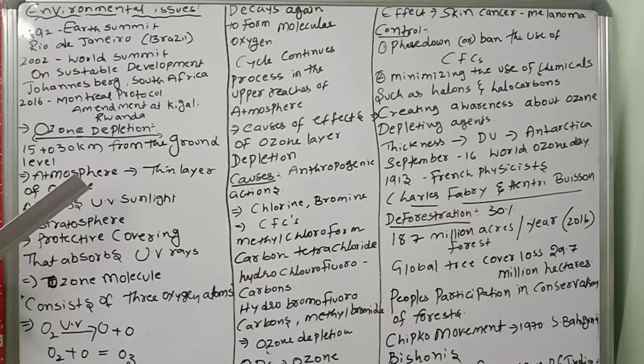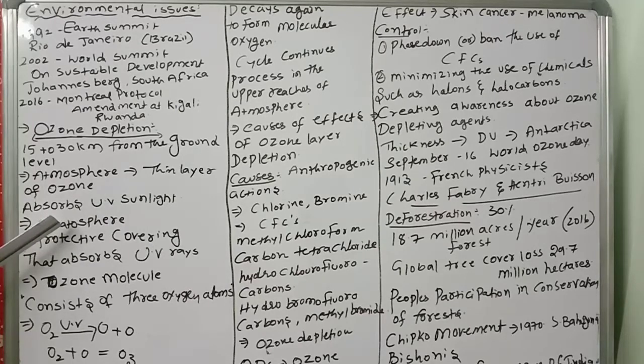This point you should remember: it absorbs ultraviolet sunlight. So once again, 15 to 30 kilometers from the ground level, the Earth's atmosphere has a thin layer called ozone, which absorbs ultraviolet sunlight.